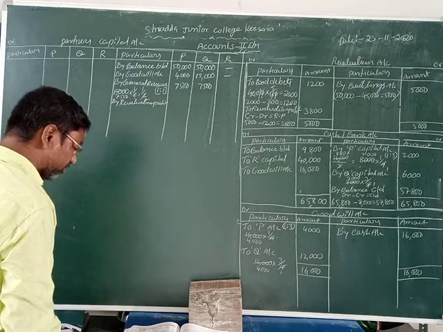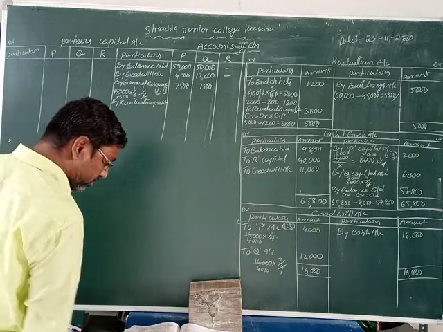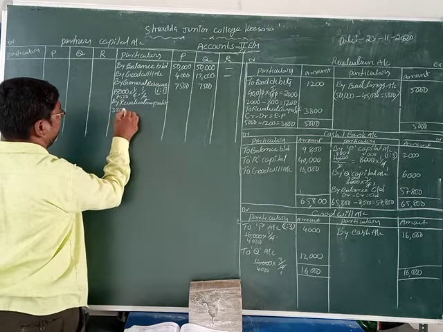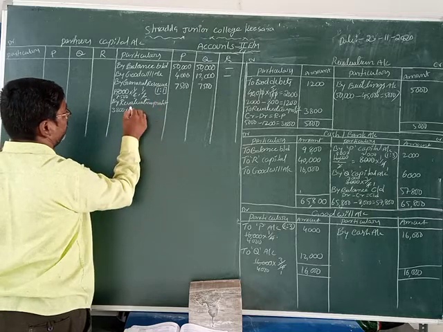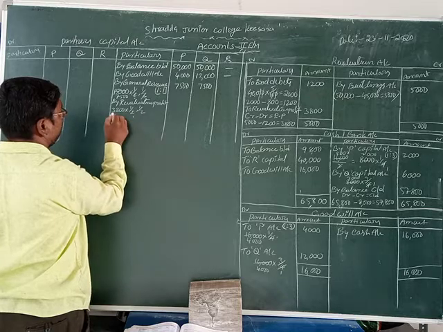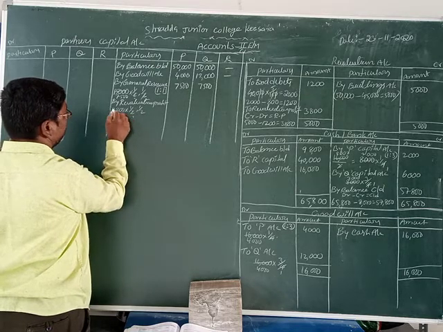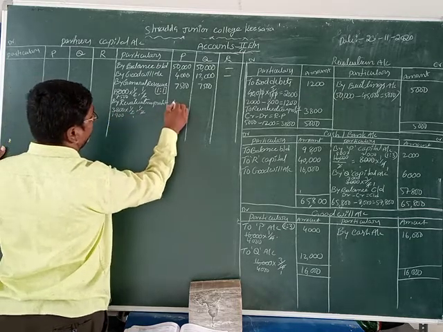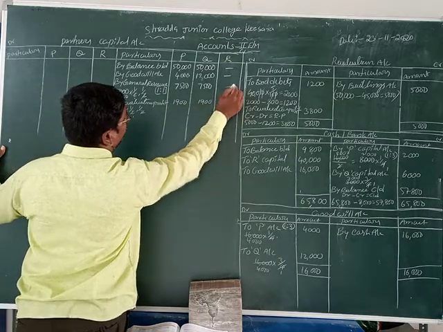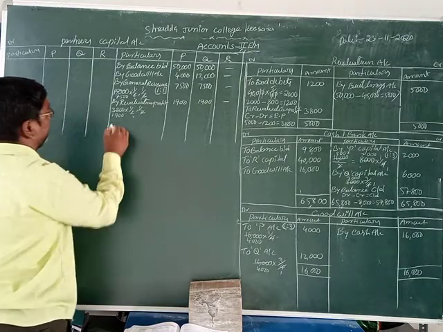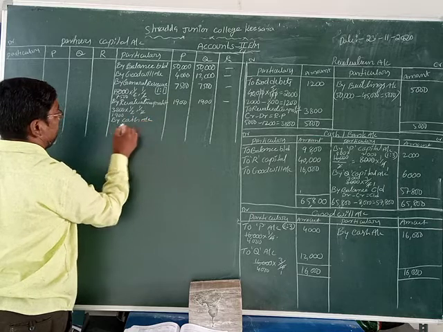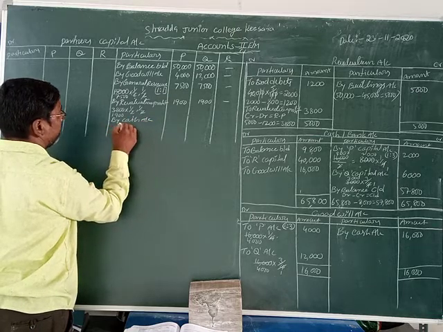The revaluation profit is 3,800 rupees, in the same ratio 1/2 and 1/2. 2 ones are 2, 2 nines are 18. At the same time, 1,900 for P and 1,900 for Q. Okay, and finally what do we write? By cash account.